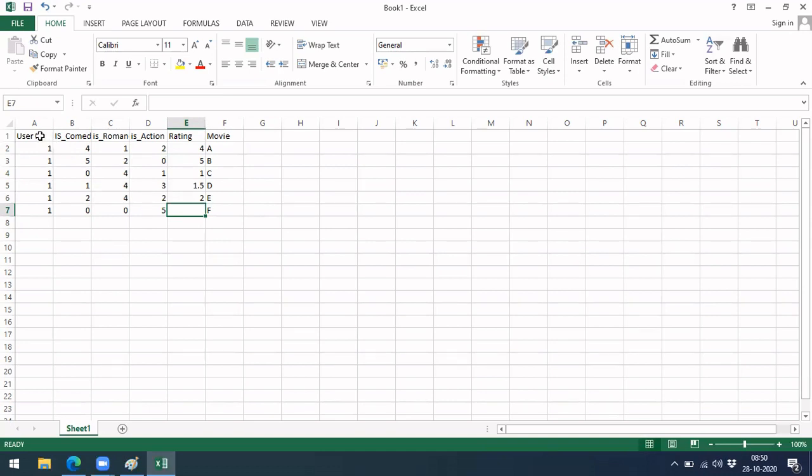In this case, what we have done is we went user specific, and we have taken content as the features. We have taken only content as a feature. So this we call a content based recommendation system.